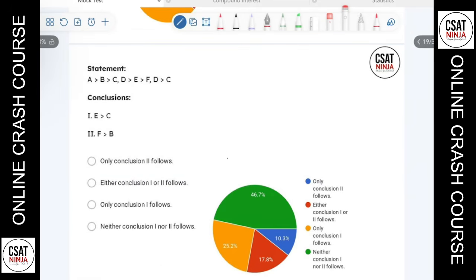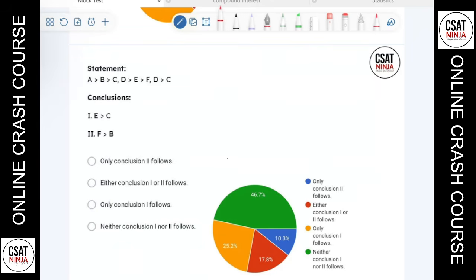Okay, we have an inequality question. We see inequality-based questions in NSSB. So this mock test was somewhat based on NSSB only, a little bit focused on NSSB. So let's check conclusions C and E.